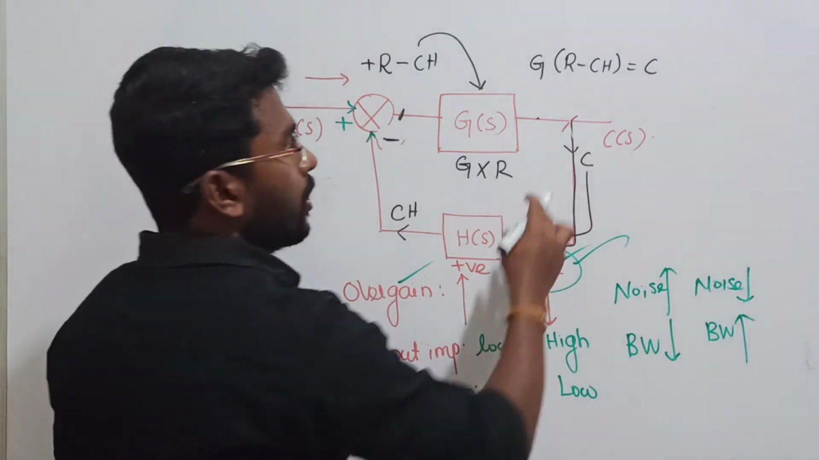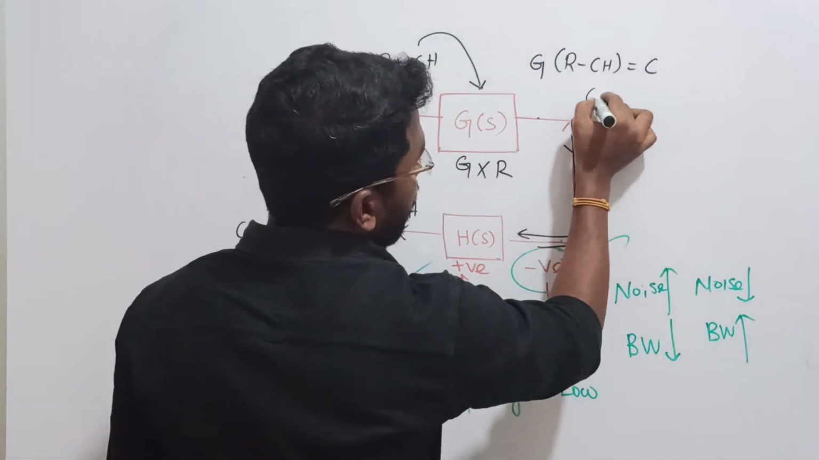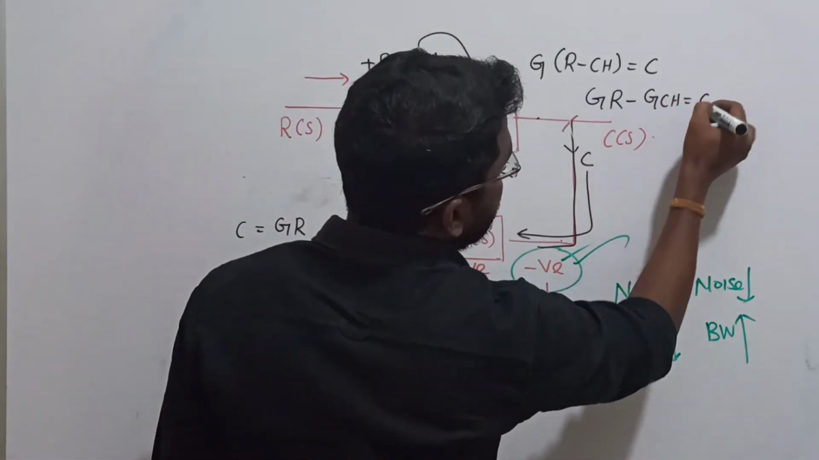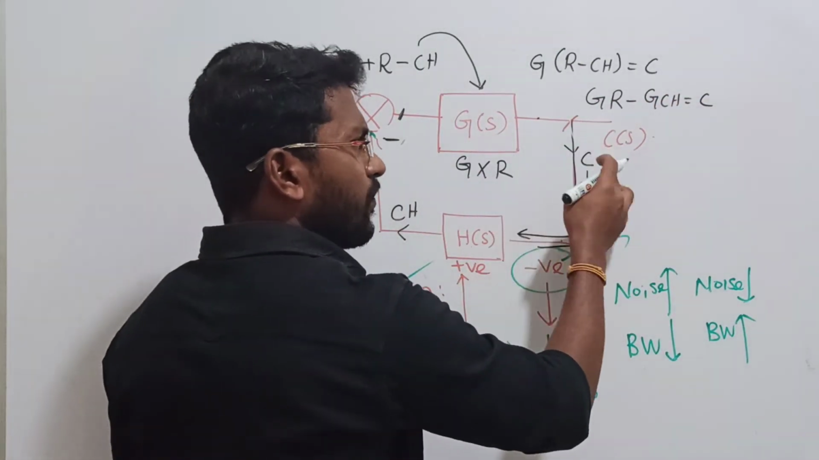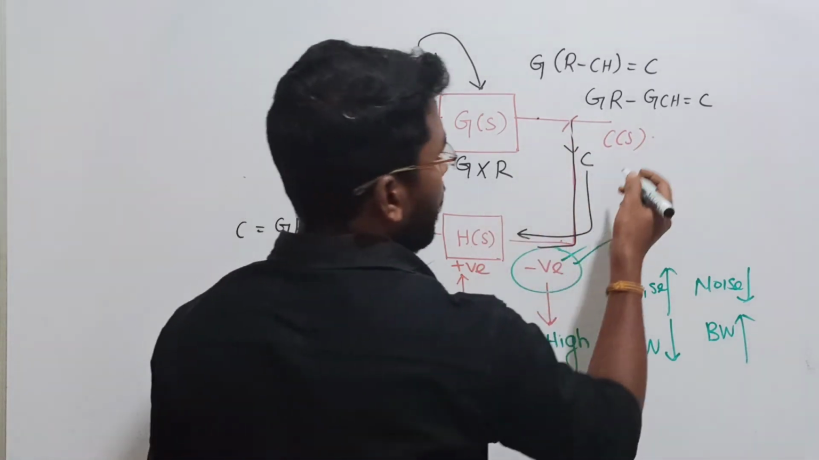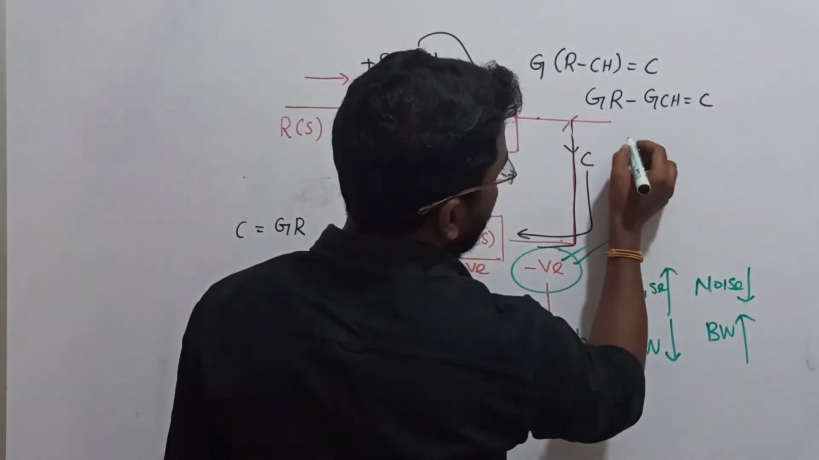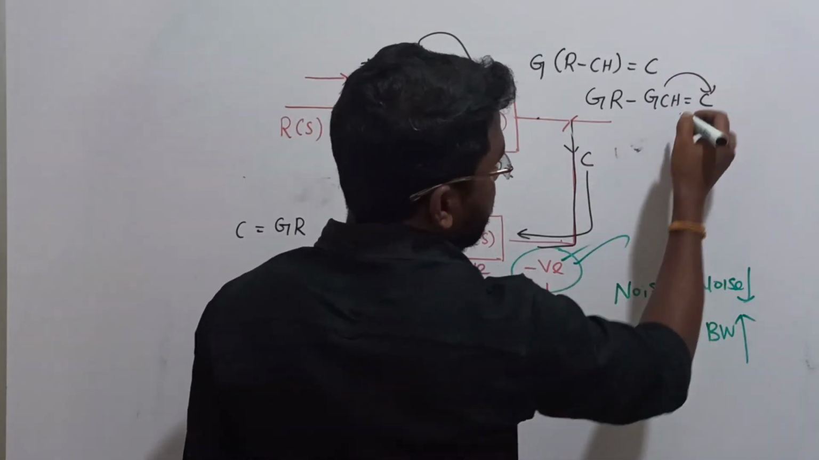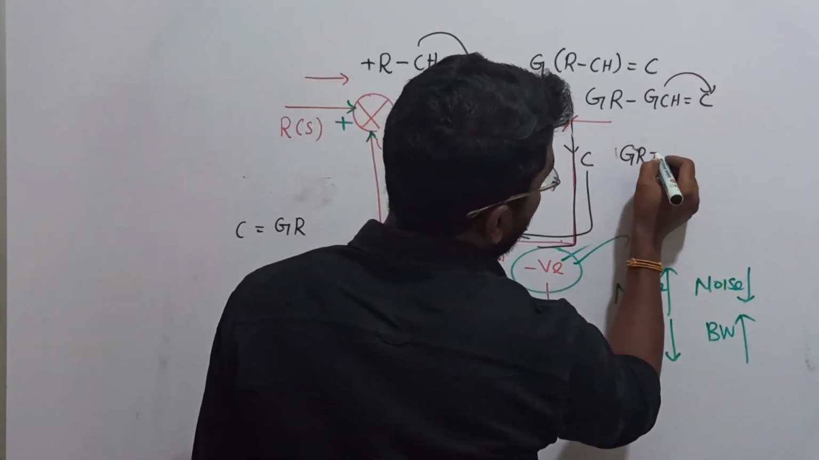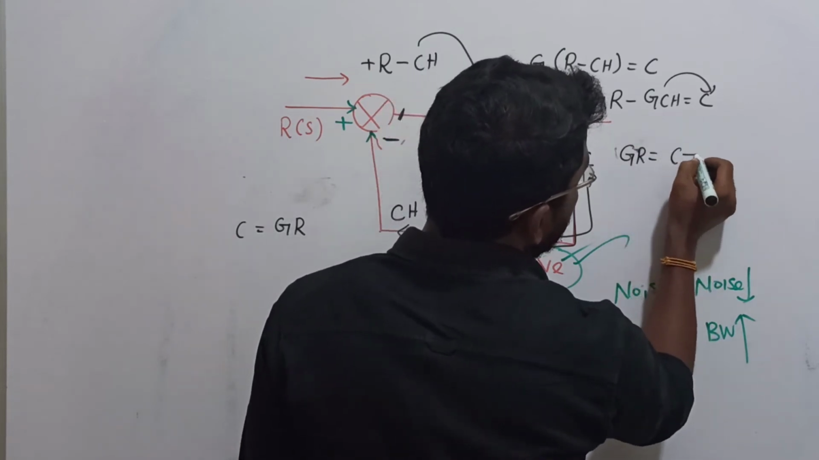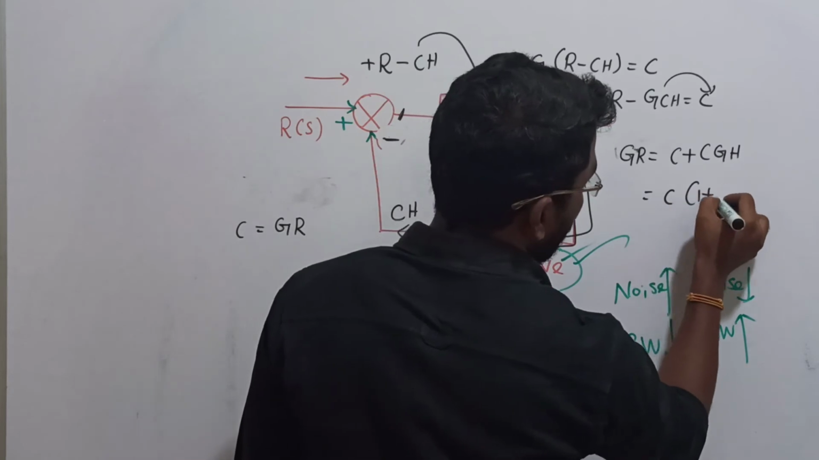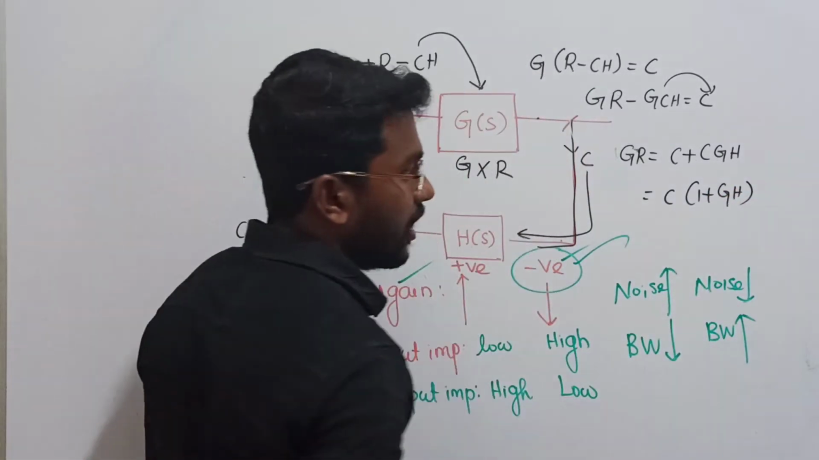Getting me? Now if you reduce this expression, what will you get? GR minus GCH equal to C. All these terms are G of S, R of S, C of S only. Don't think too much, right? Now if you reduce this expression, you can take G outside. Pass the term to the right side, so G into R will be equal to C plus CGH. Now you can take C outside, it will become C into 1 plus G into H.